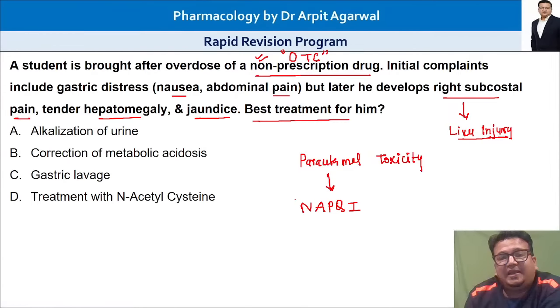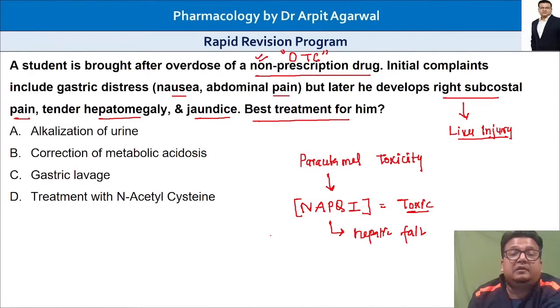And the best treatment, the drug of choice, will be N-acetylcysteine.